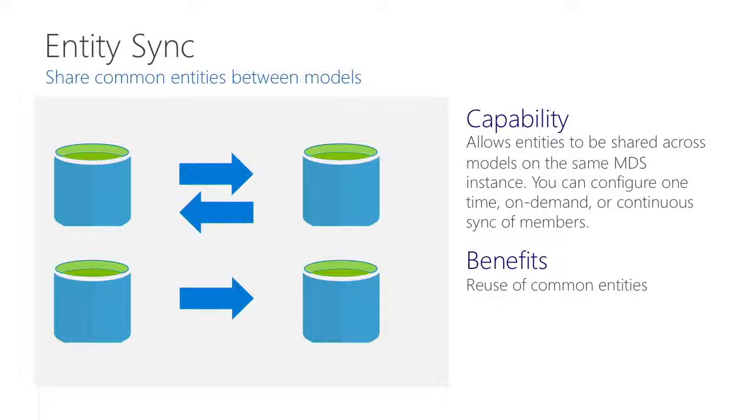So, with this new capability, the administrator can share entities between models much more easily. This synchronization can be configured as one time, on demand, or an automatic sync based on a schedule. Now, I'm going to show you how to create an entity sync relationship using the new web portal.